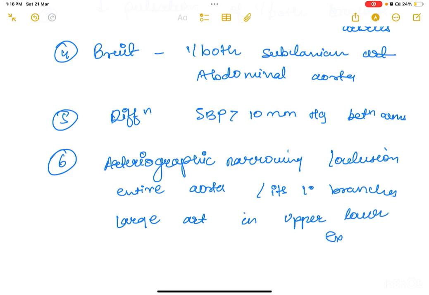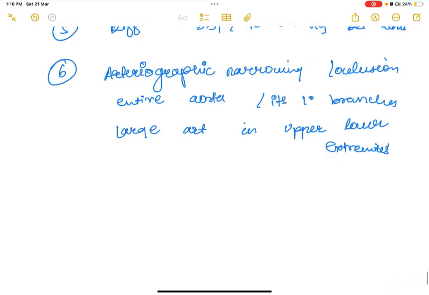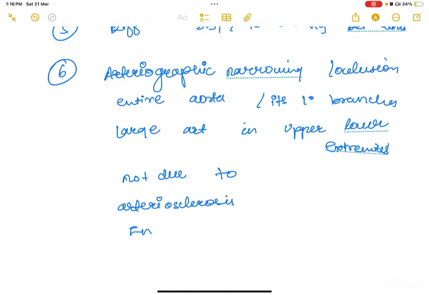But you have to make sure that this arteriographic narrowing is not due to other causes and it is linked to Takayasu arteritis. So, not due to arteriosclerosis or fibromuscular dysplasia or other causes.